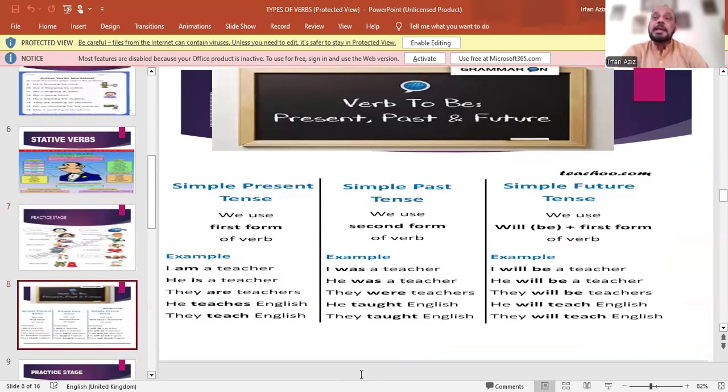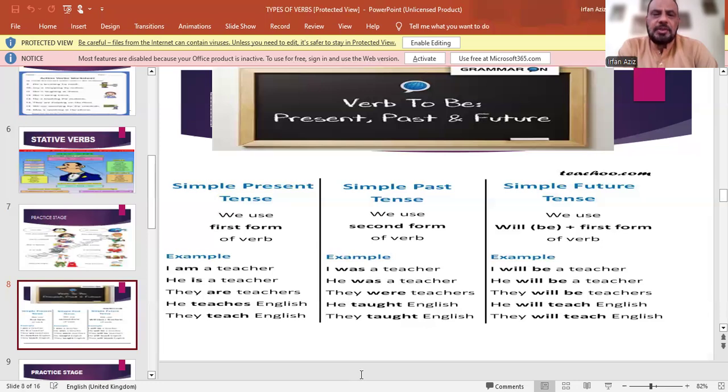Now come to the next point, that is verb to be. To be verbs are very important. They are in present, in past, and in future. We do have three kinds of verbs: to be verbs, to do verbs, and to have verbs.